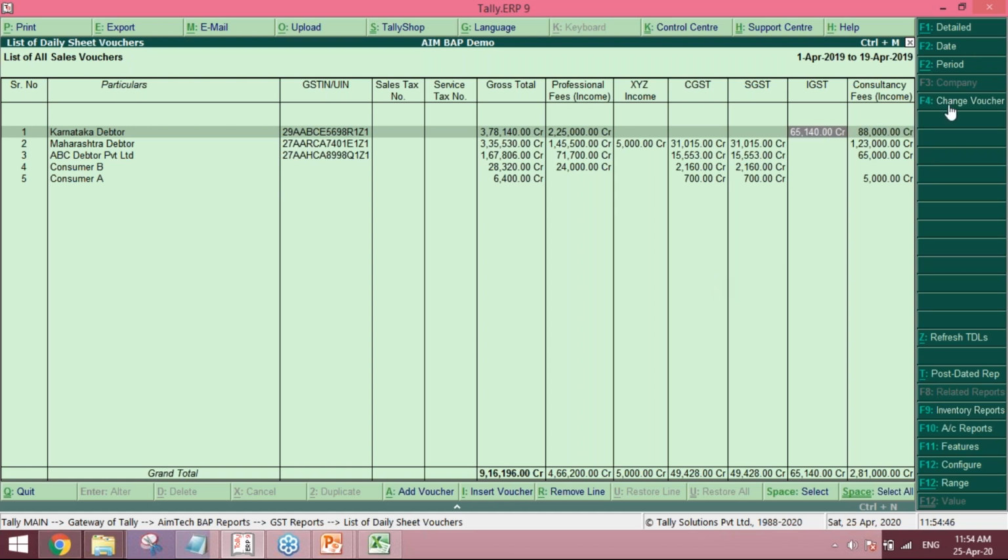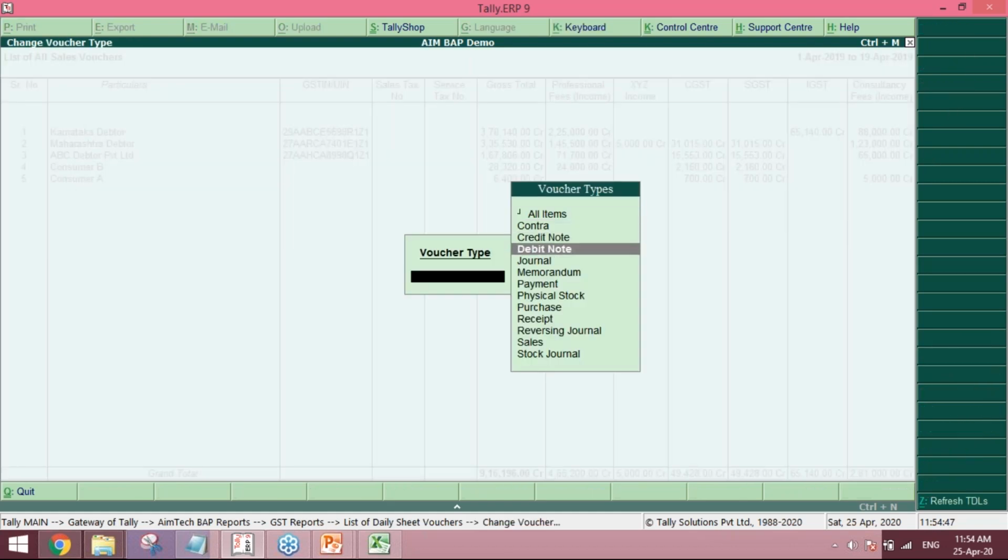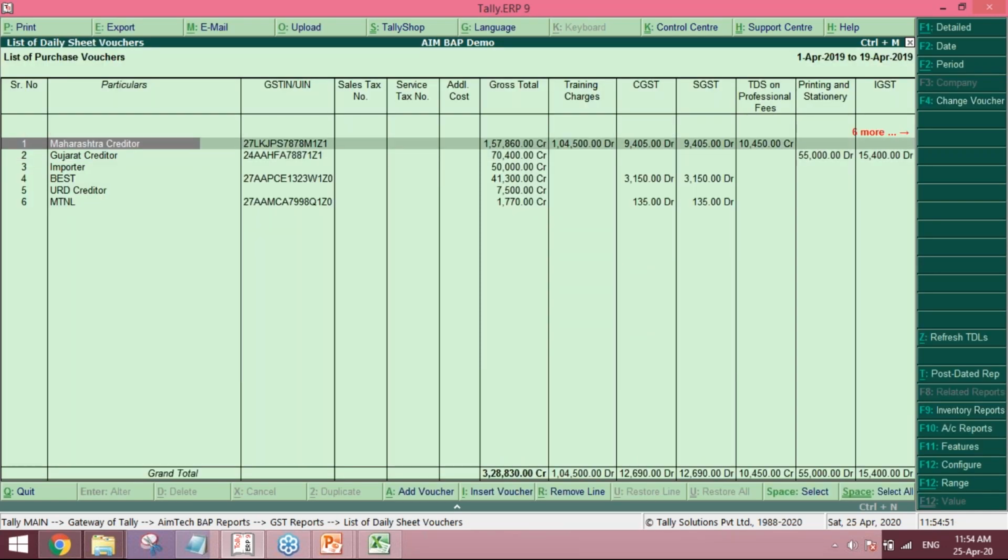Accordingly, you can change the voucher type and go to purchase. Say I'm selecting the purchase voucher type and a Maharashtra creditor: on training charges I had deducted, say, 10,450 as TDS, 10% TDS. So you can easily reconcile from here that the TDS amount is 10% and it has been deducted properly.